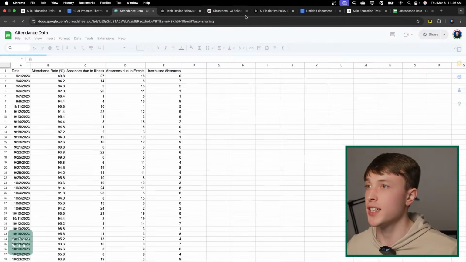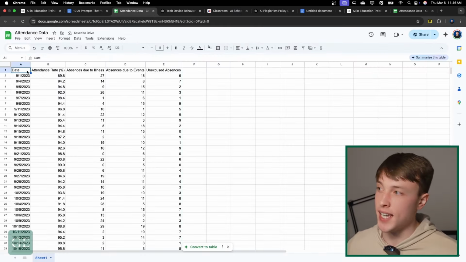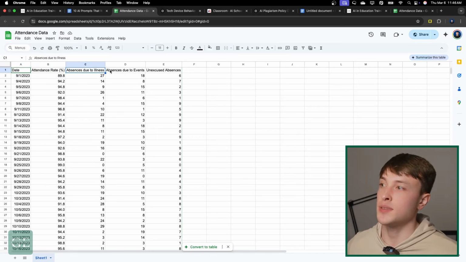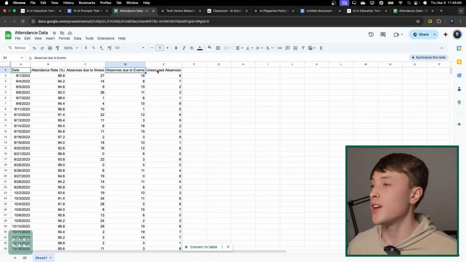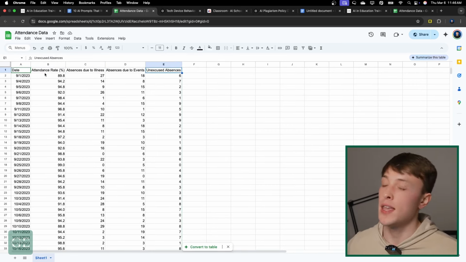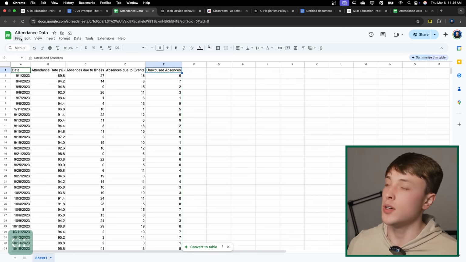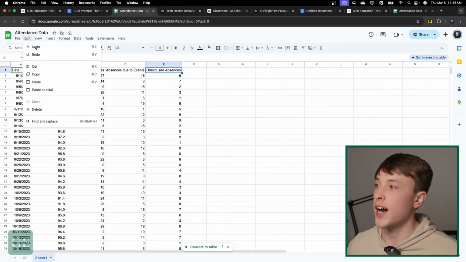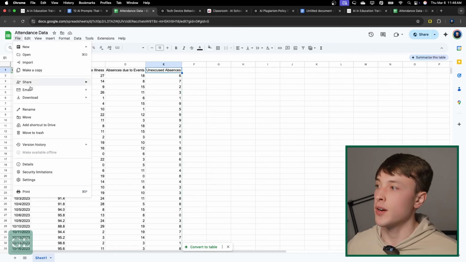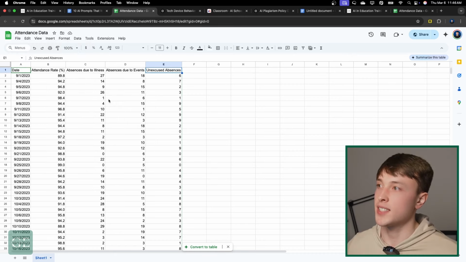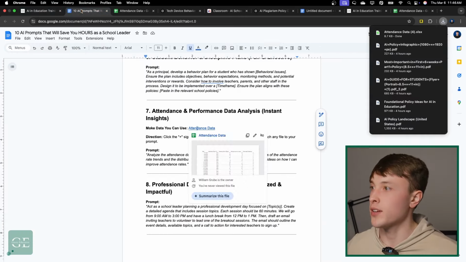Just a Google Sheet here. And it just has the date, the attendance rate for that date, absences due to illnesses, absences due to events, and unexcused absences. And then you're just going to want to download this to your computer so you can attach it onto your ChatGPT prompt. You can go File in the top left corner and then Download Microsoft Excel. It'll download a copy to your computer.